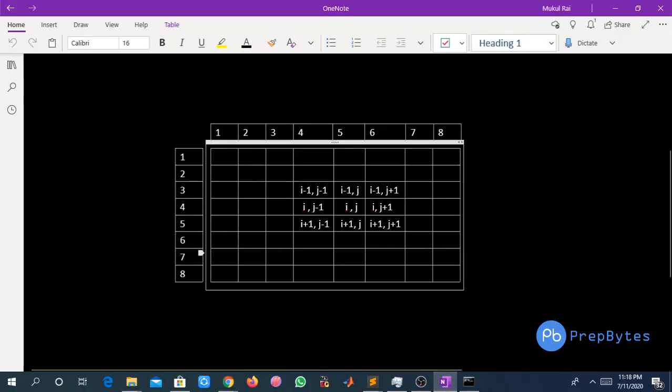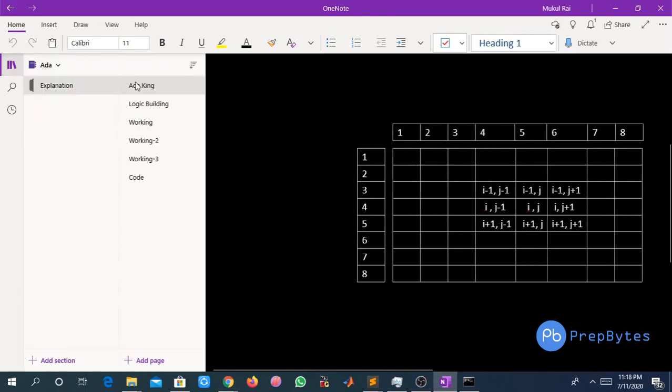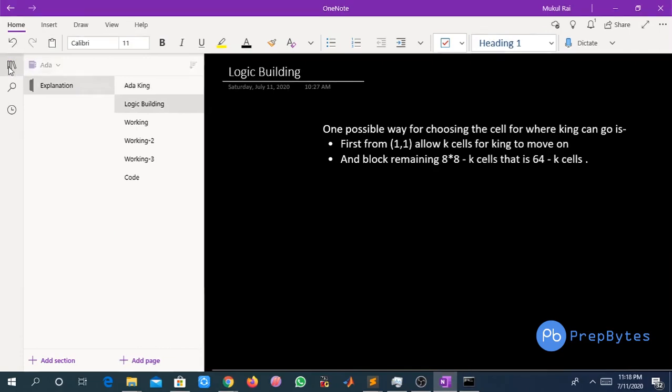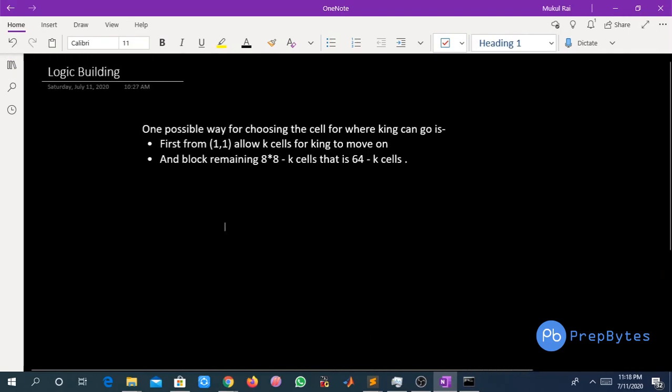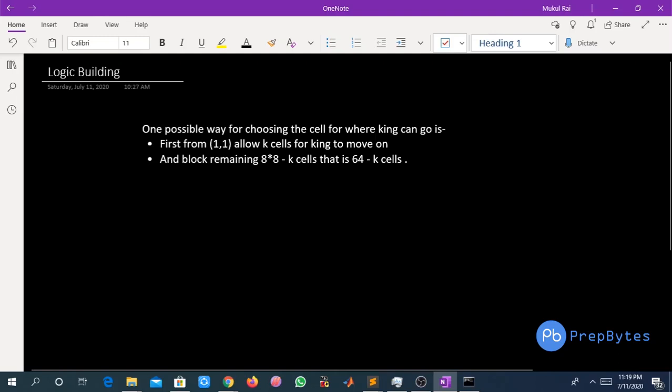So let us try to find a logic to solve this problem, right? One of the possible ways for choosing the cells where the king can go is simply that we will start from 1, 1 and allow up to k cells for the king to move on, and then block all other cells. That is, we will block 8 into 8 minus k cells, that is 64 minus k cells, and the remaining k cells we will allow the king to move on, right? We will start allowing from 1, 1, and until k cells we will allow the king to move on. So this is the basic logic for this question. I think the question is very simple and straightforward.